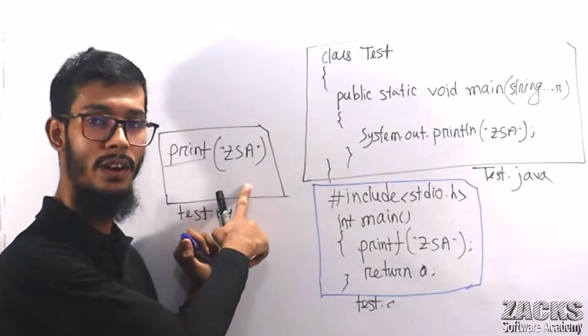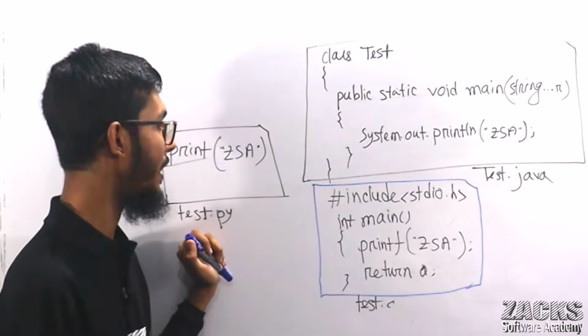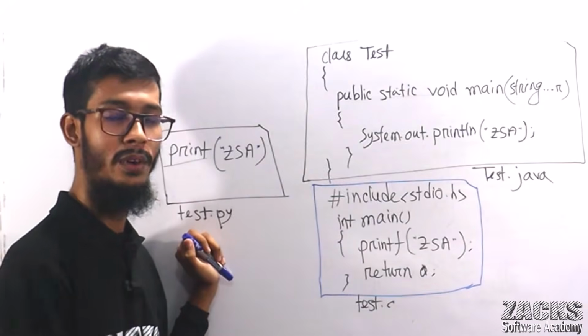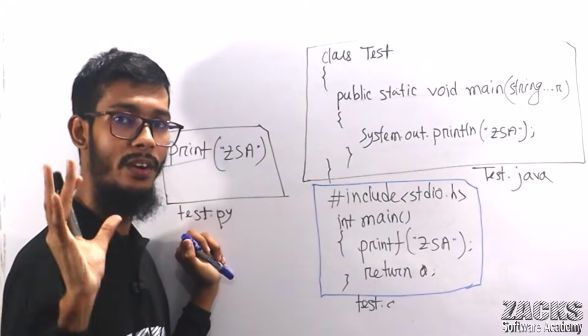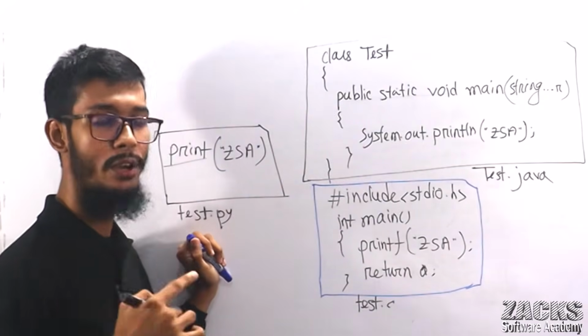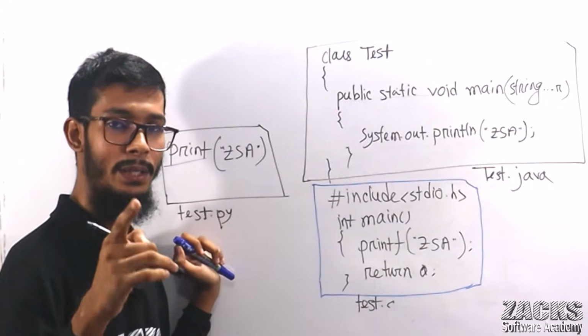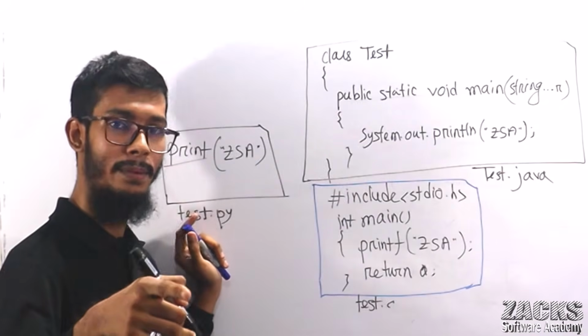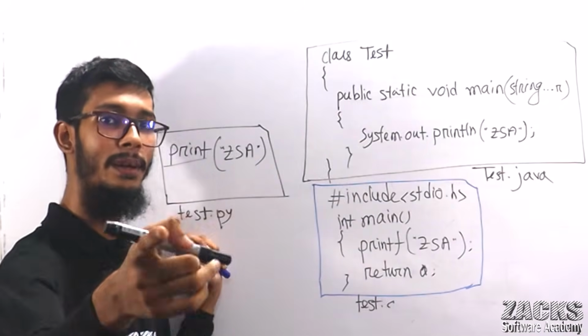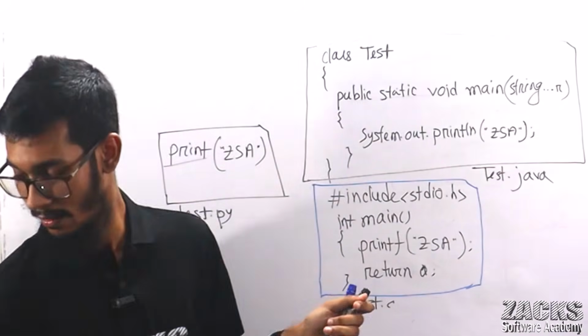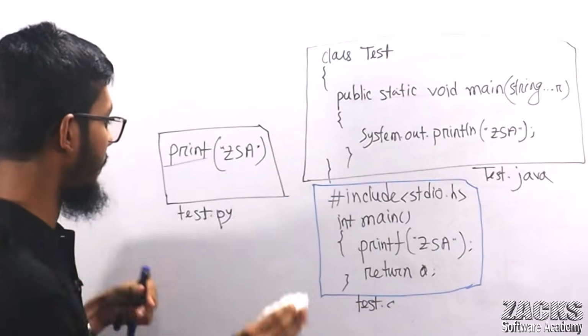Python is a programmer friendly language. Why is Python considered the easiest programming language? It is perfect for beginners, right? So I hope you got the point. What is Python? Python is a general purpose and high level programming language. Now let me clean this board. It will be better for you.